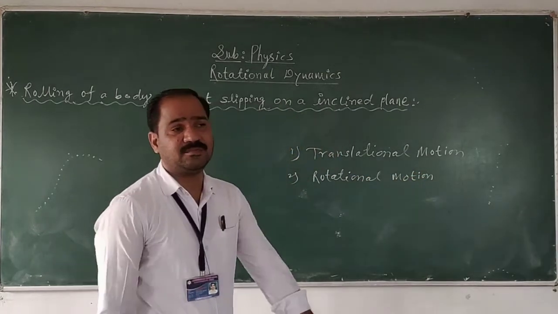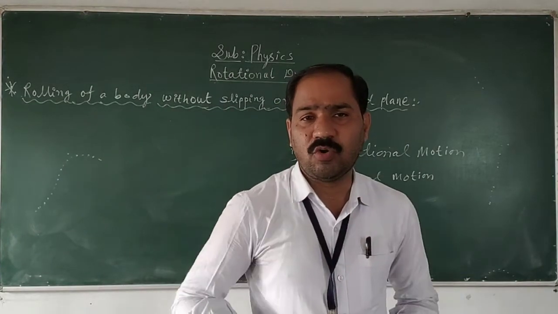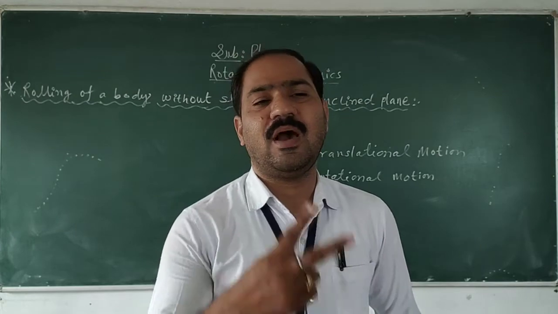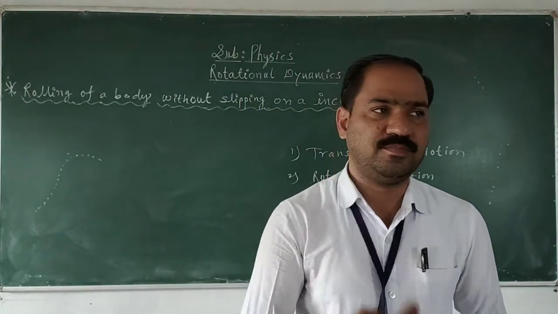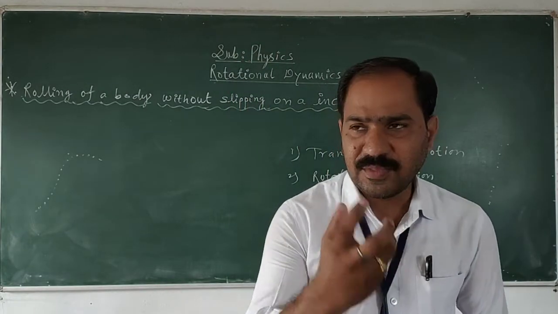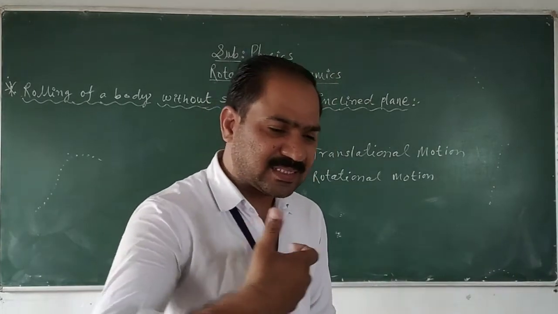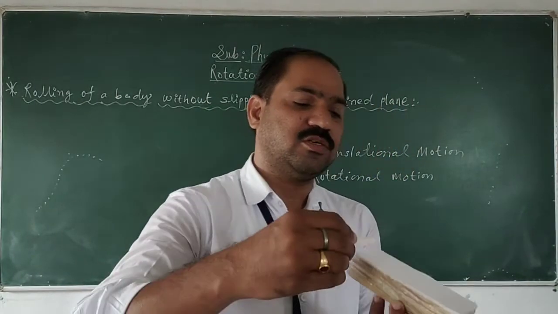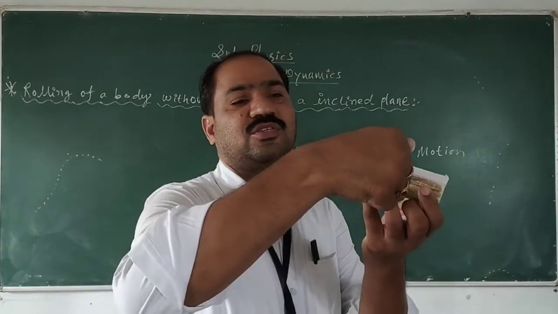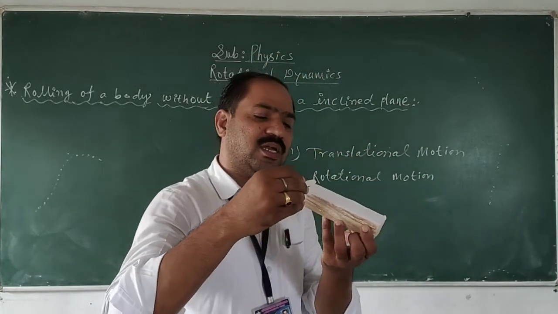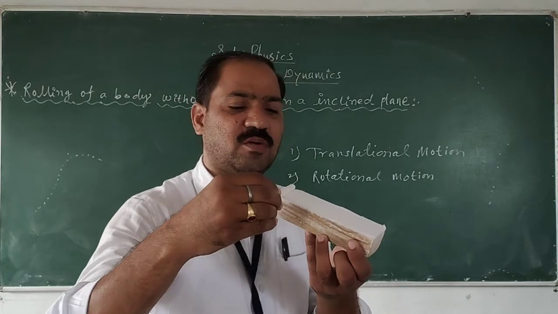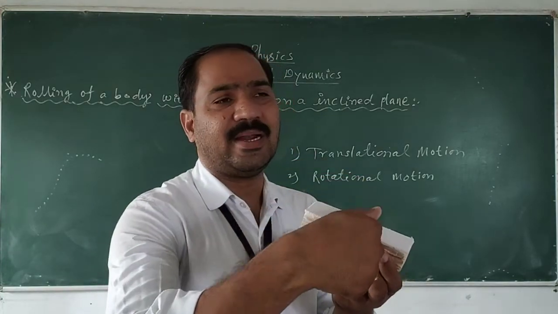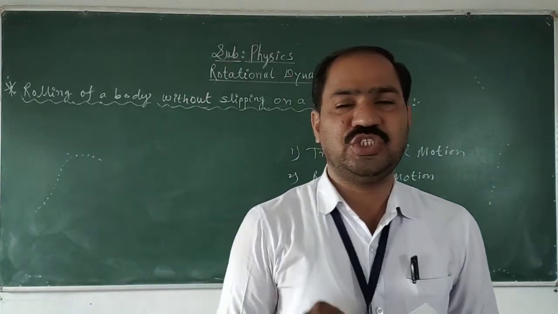What I am saying here is, when the body rolls over the surface, it will have two types of motion. In one, the body translates from one place to another. The body will move like this. Here is the original position of the body, and after some interval of time the body will appear at another position.